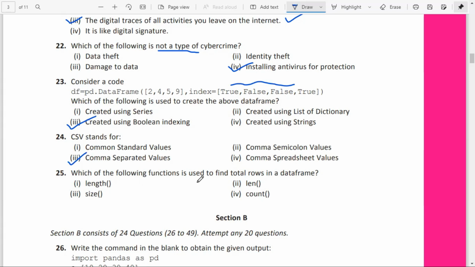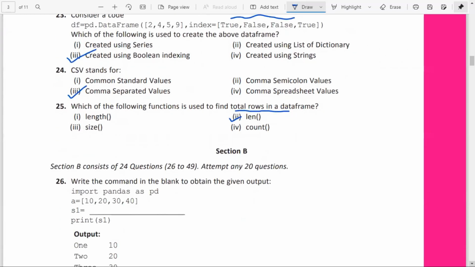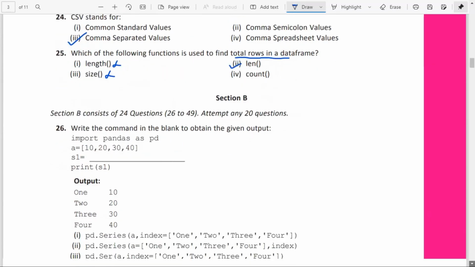25. Which of the following functions is used to find the total rows in a data frame? To find the total rows, we have the function len. The len function will return the total number of rows in the data frame. The count function will return the total number excluding the NaN values. If a NaN value is there, that will not be counted. So here the answer is the len function. We don't have the other functions; these two functions are not available in a data frame. So we are moving on to section B.